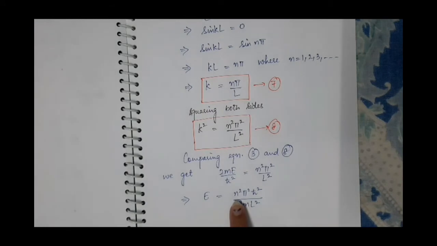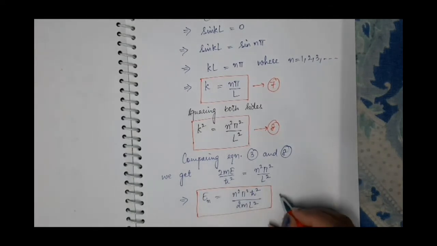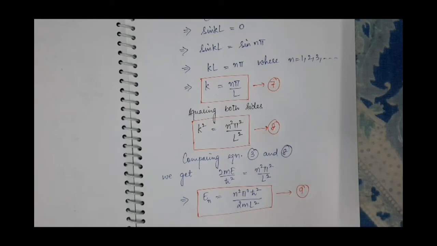As it depends upon n, whose value varies from 1, 2, 3 and so on, we will write subscript n here. So this is the expression of energy according to quantum mechanics. Suppose this is our equation 9th.